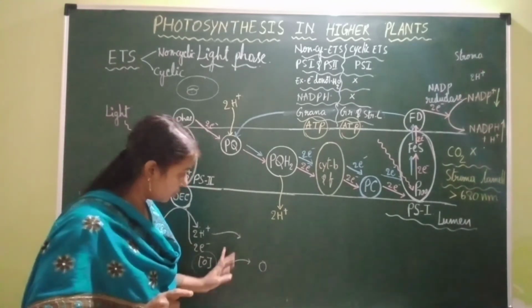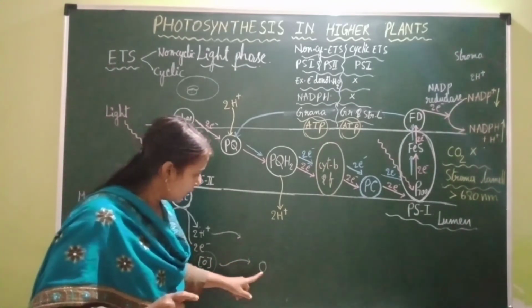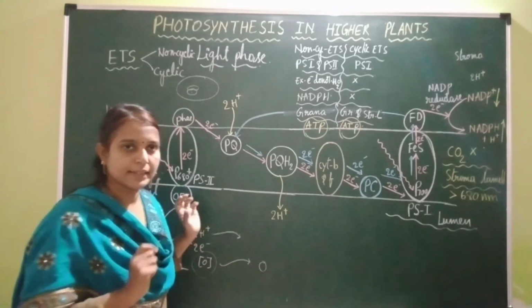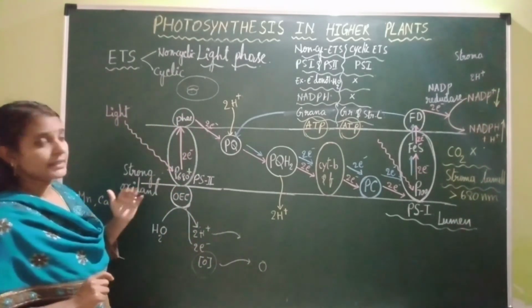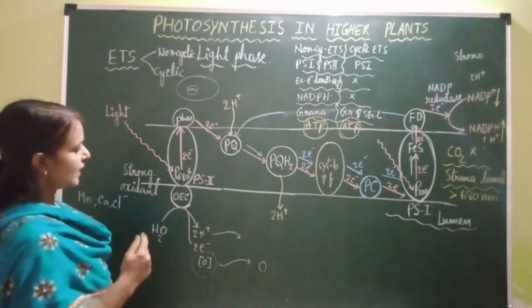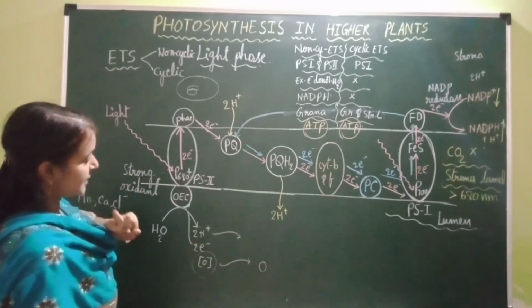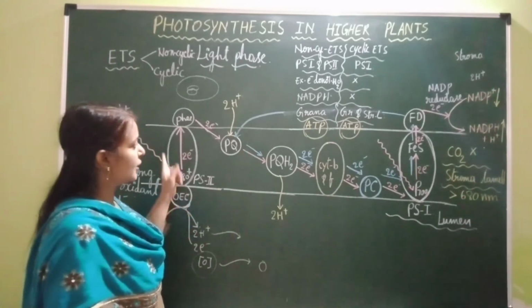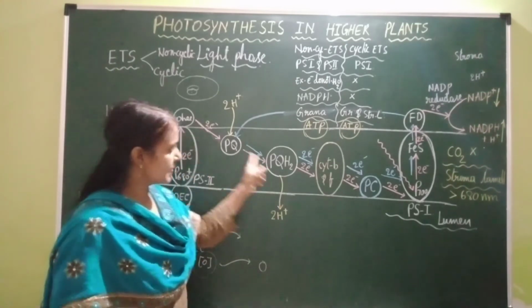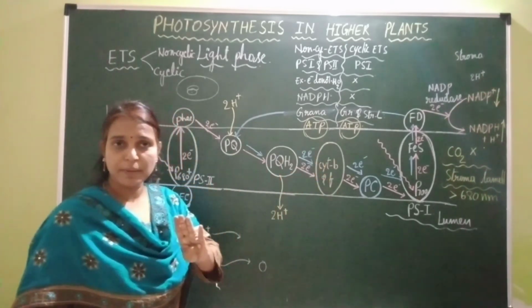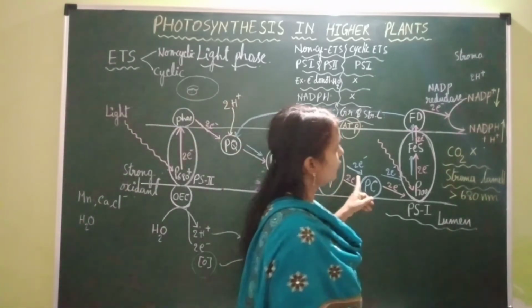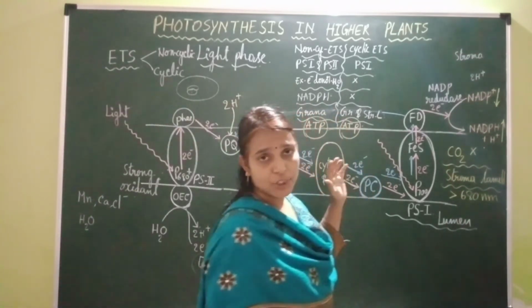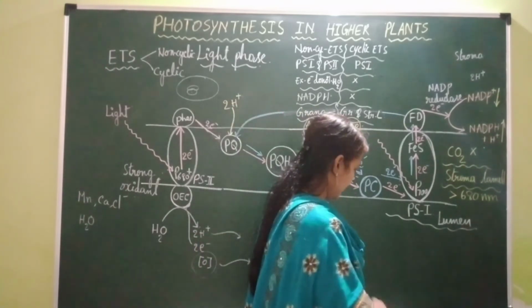Which part is it released into? Lumen of the thylakoid membrane it is released, from where it diffuses out of the chloroplast and even out of the leaf into atmosphere. Next step is electron transport. Electron transport is taking place, and fourth step is synthesis of ATP and high energy compounds, that is ATP and NADPH.